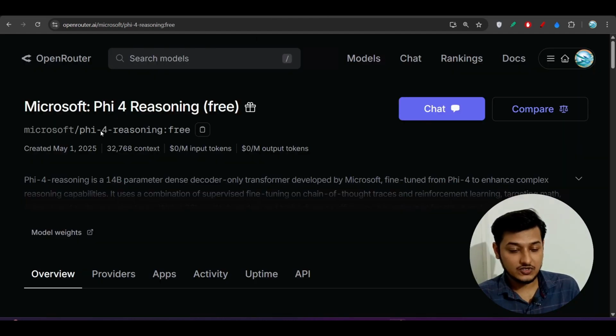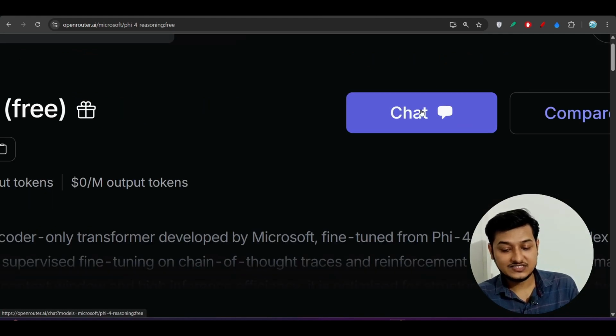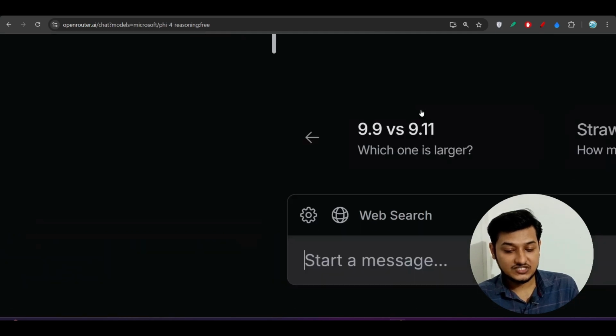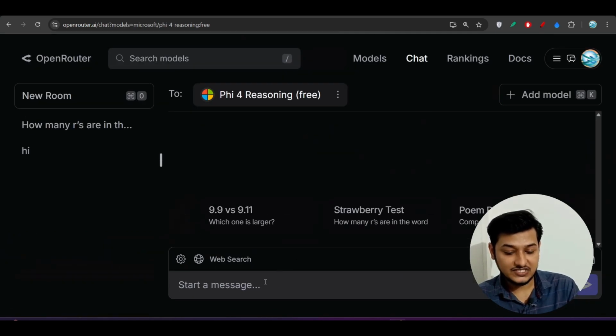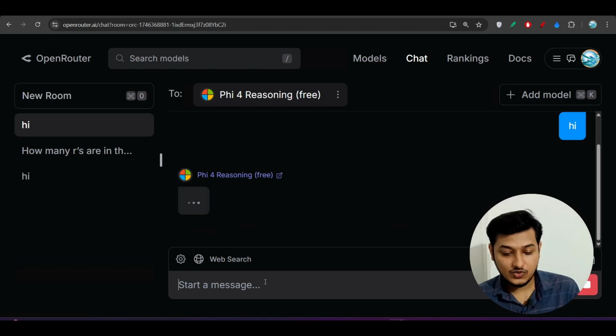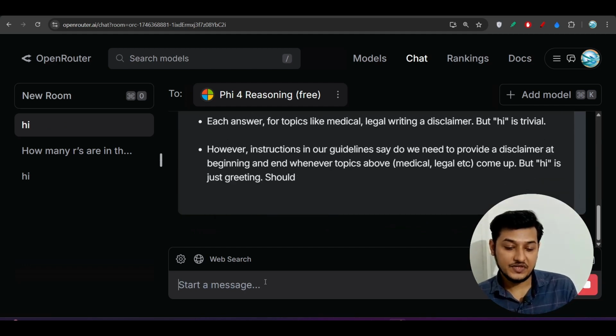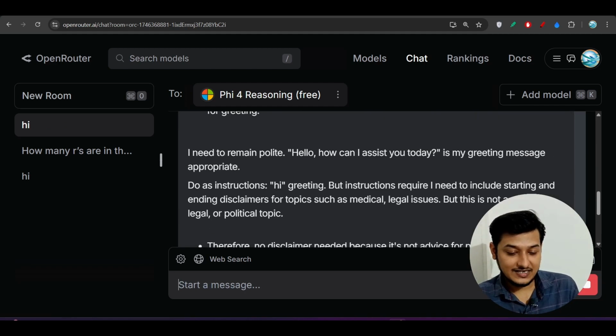There is another option also, OpenRouter. Go to this link, make an account in OpenRouter, and you will find the chat option, where you can do simple chatting. Also, if you want to use their API, that is also possible.